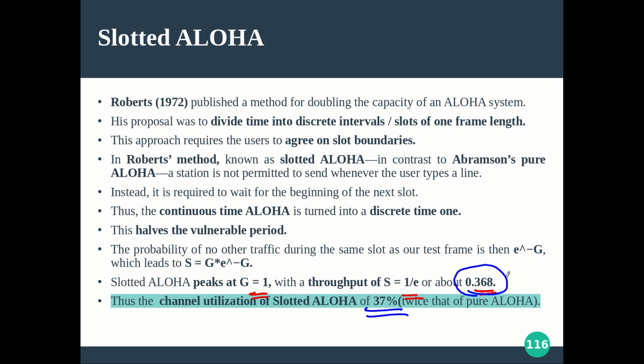Please use a calculator, 1 by 2.718 gives 0.368. Previously it was 18.4, it's 2 times, that is 36.8, around 37%. So we are getting almost 2 times the efficiency of pure Aloha. That makes it the better one.